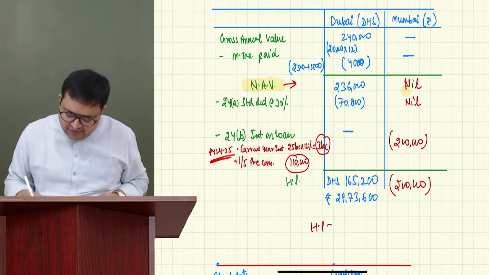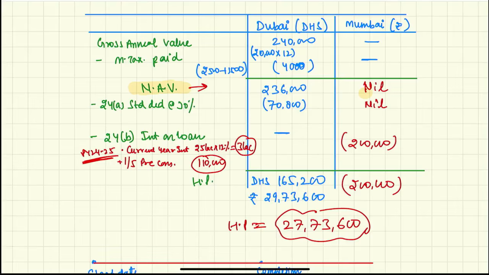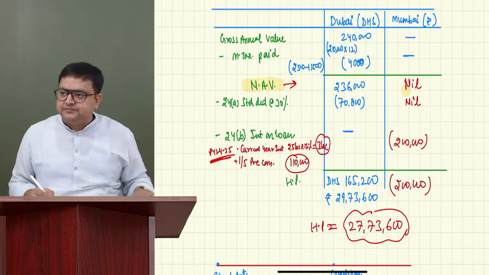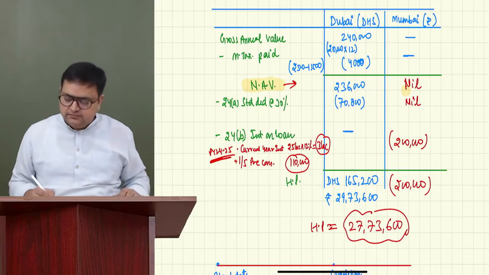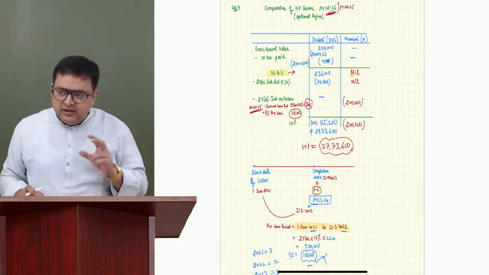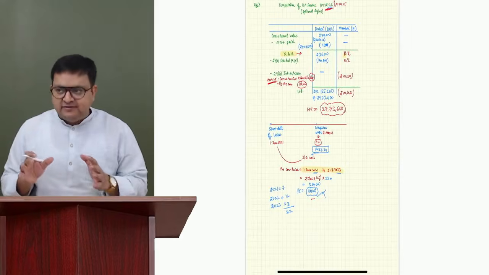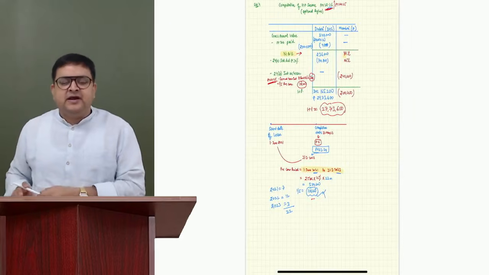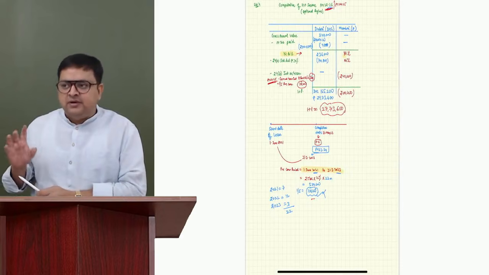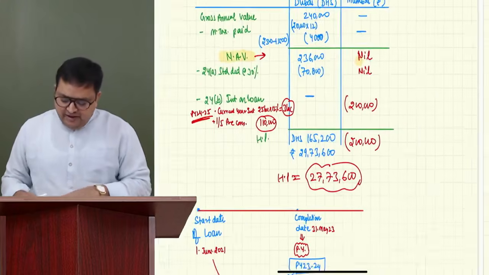So your house property income would be 27,73,600. Correct. Understood? Guys, there are also other types of question in house property, although I will be discussing it. I will be discussing at least 2-3 questions in total income where such type of question would be there. Everybody has done it.